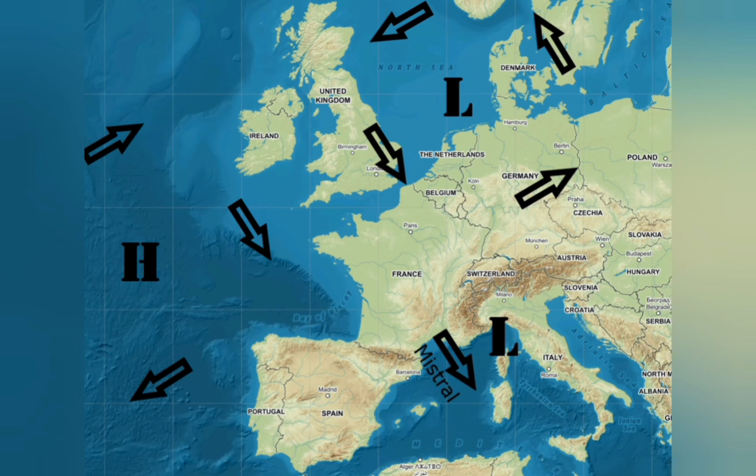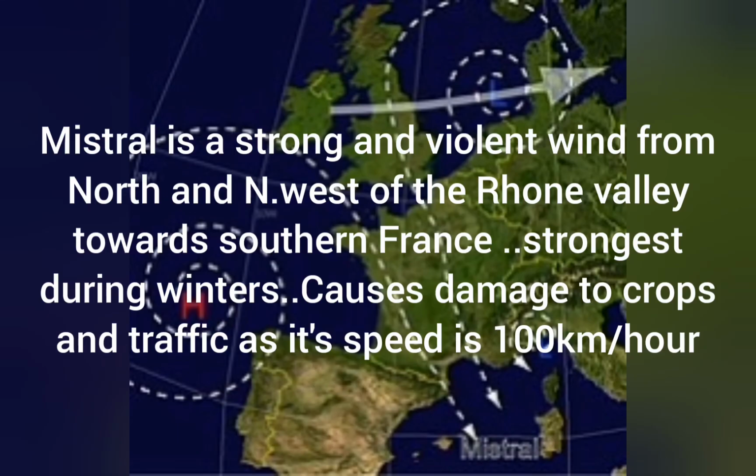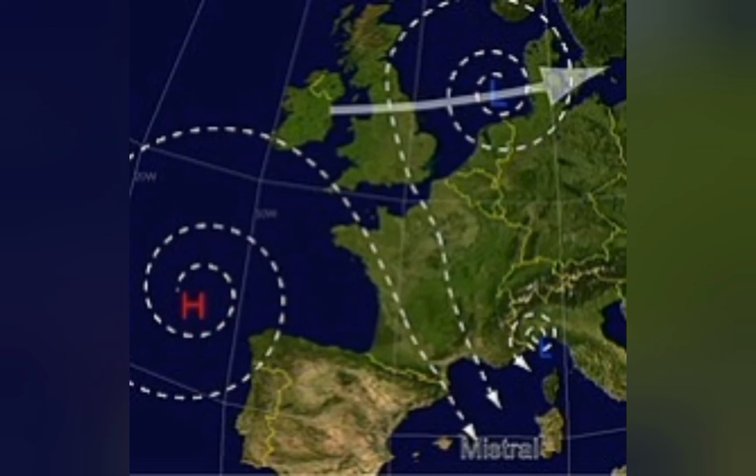Mistral is a strong and often violent wind that blows from the northwest down the Rhone valley of southern France and across the Rhone delta to the Gulf of Lion and sometimes beyond. It is strongest and most frequent in the winter months and blows any time, but especially when high pressure centered over northwest Italy and the Ligurian Sea extends up to the Bay of Biscay. Its speed is 100 kilometers per hour. These winds can cause a lot of damage to the crops as well as cause a lot of problems while driving in the Rhone Valley.